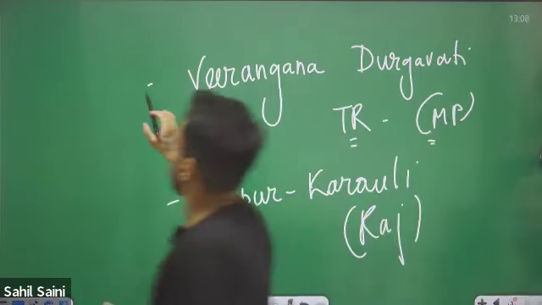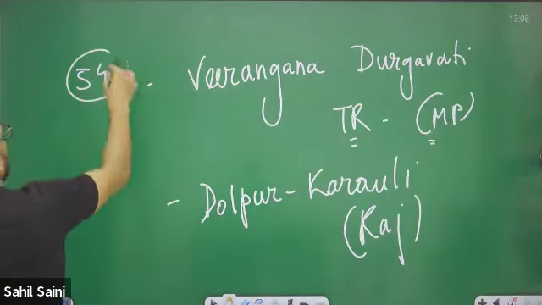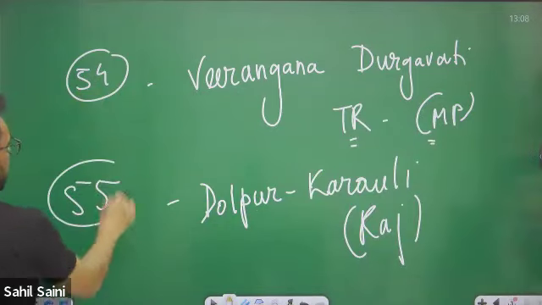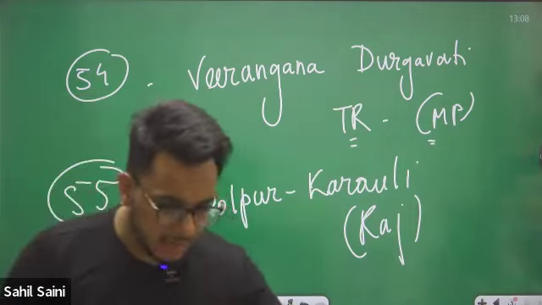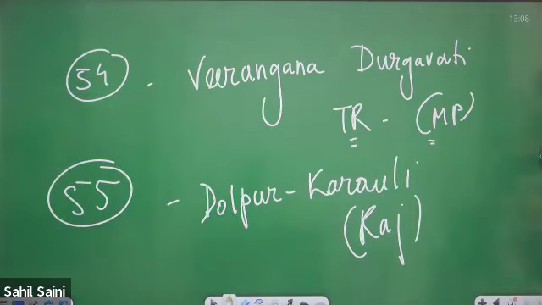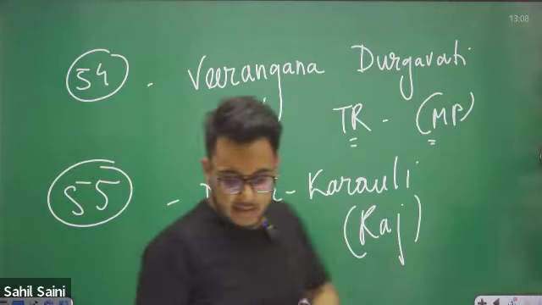Fine. This was the 54th, and this is the latest, 55th tiger reserve. So as of now, we have 55 tiger reserves in India. The latest ones are Virangana Durgavati Tiger Reserve of Madhya Pradesh and Dholpur Karoli Tiger Reserve of Rajasthan. These are the latest tiger reserves.